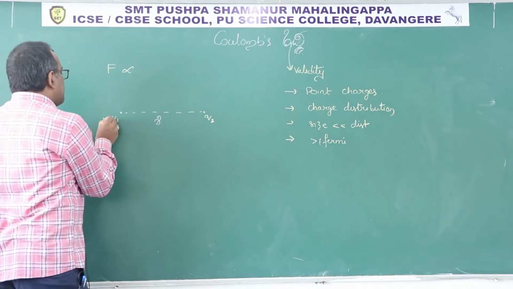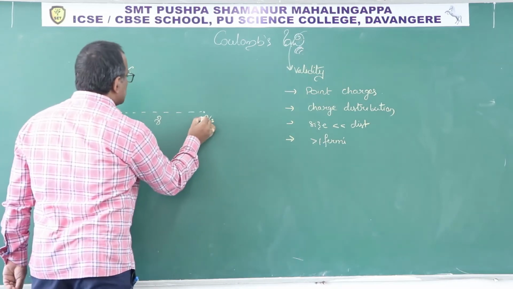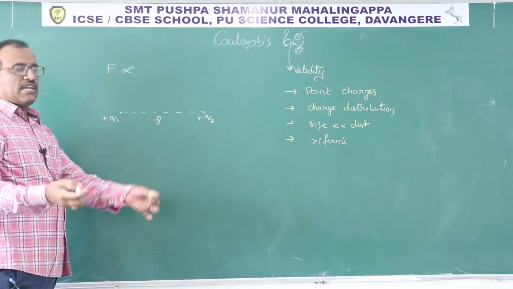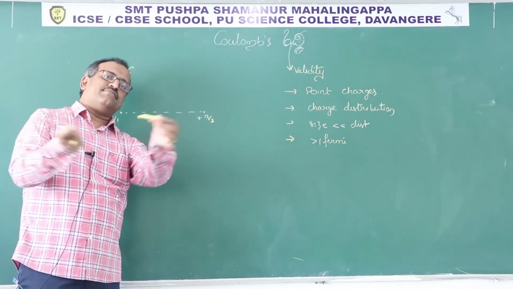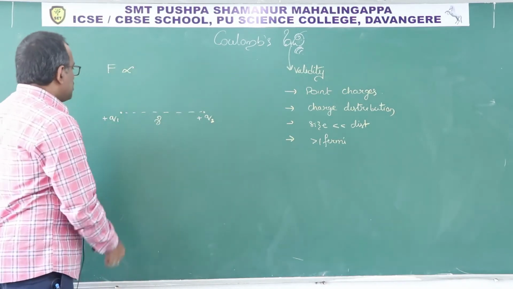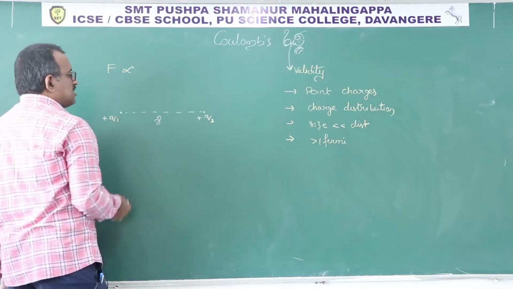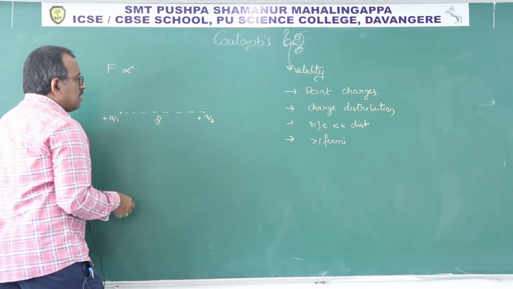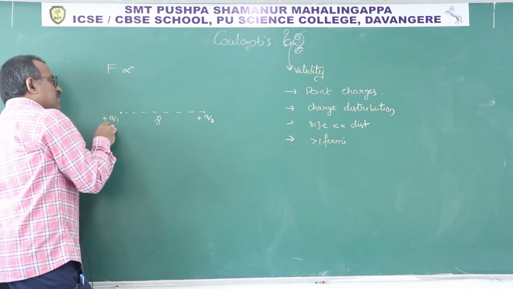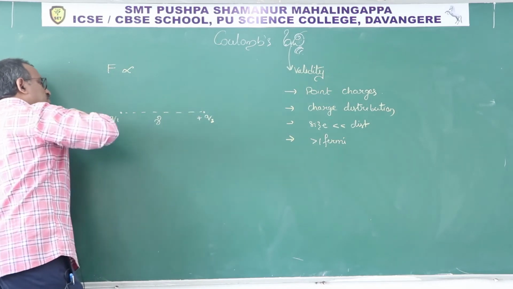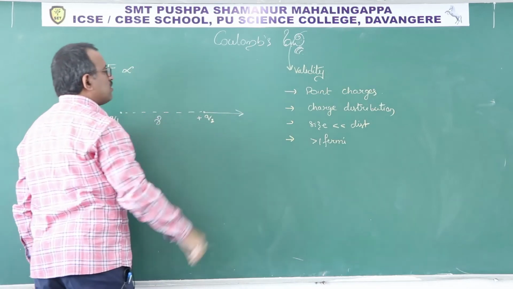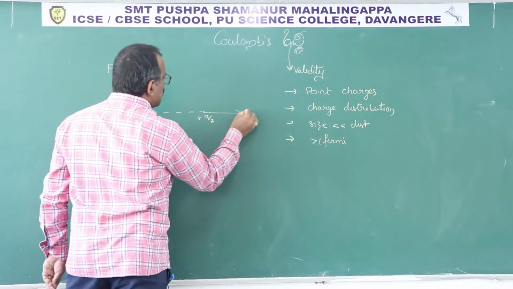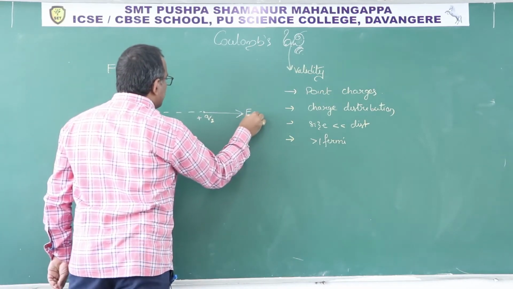If I say this is plus and this is plus, obviously when I leave them like this, they will repel, because two similar point charges will repel. Q1 will push that Q2 away from it. So this is the force acting on 2 by 1.